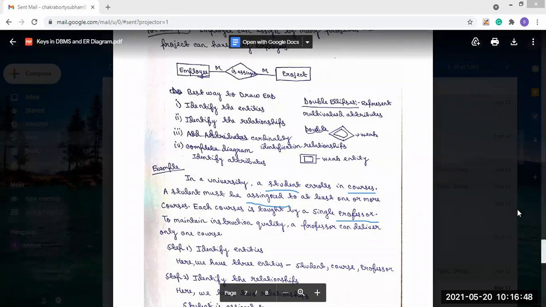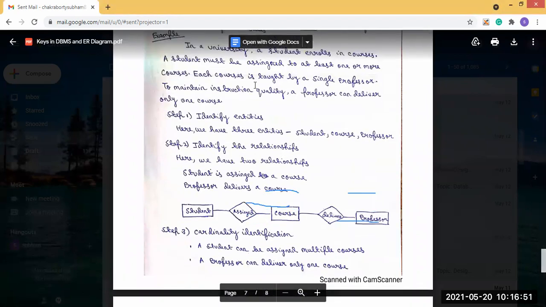So here you can see what I have done. First, we found the entities: student, course, and professor. These are the three entities we get from the given problem. After that, we have to make the relationships between these three entities. Then the student is assigned to the course. So that's why this "assigned" is the relationship.